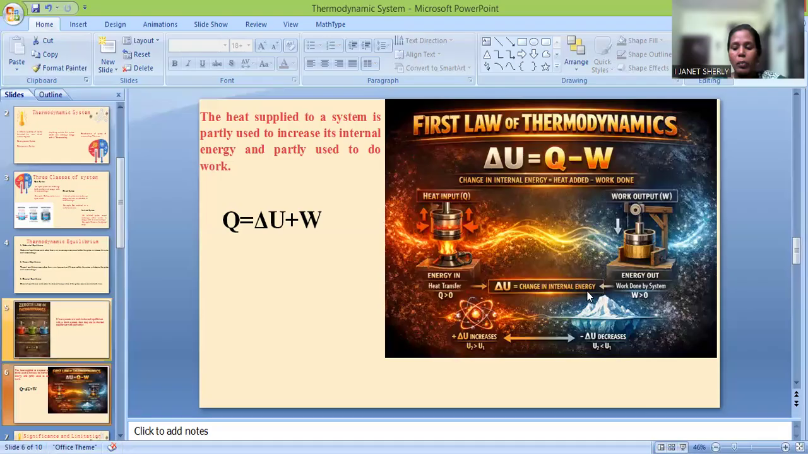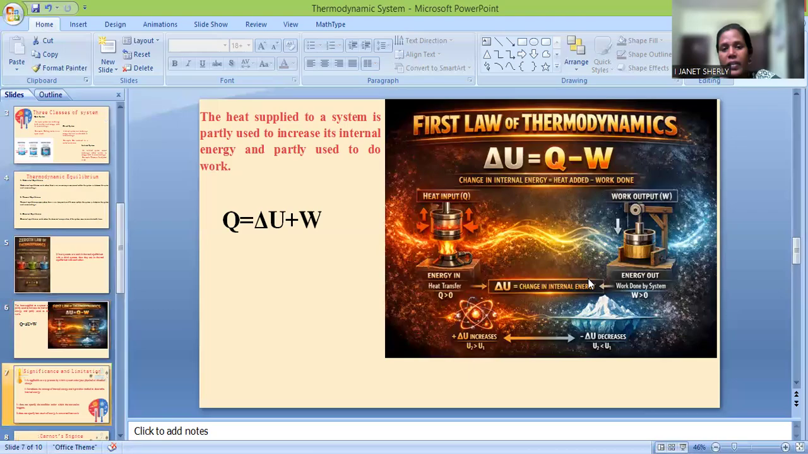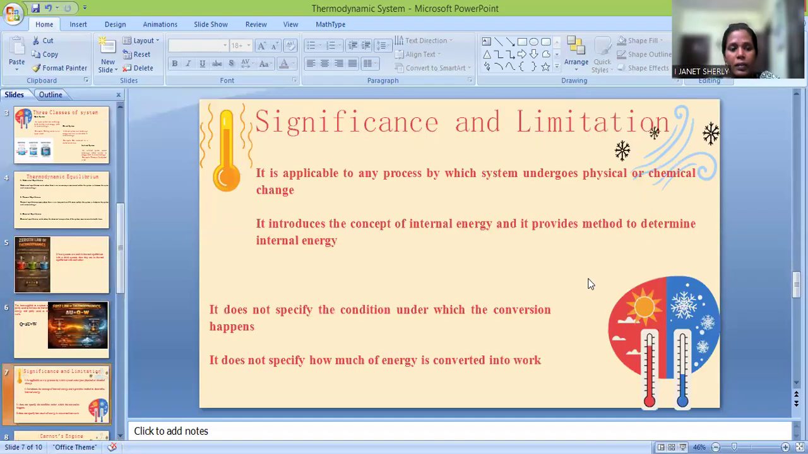Some significant aspects, some implications of this law of thermodynamics. The first one, let us first discuss the significance: it is applicable to any process by which the system undergoes a physical or a chemical change. And also this law introduces the concept of internal energy, and it also provides a method to determine the internal energy. So these two are the significances of the first law of thermodynamics.